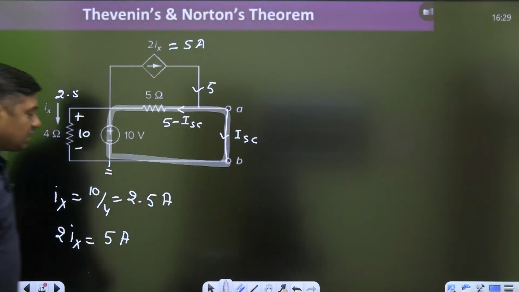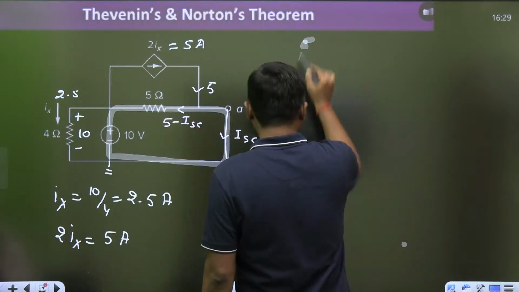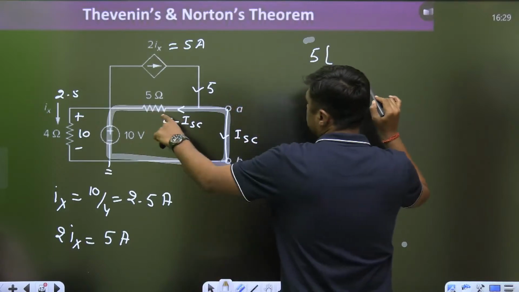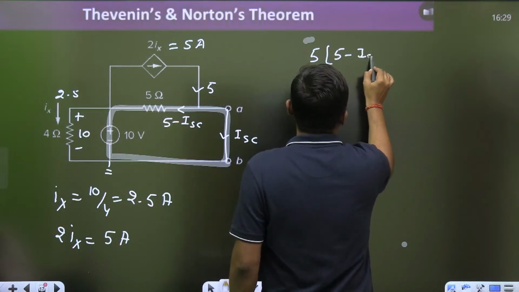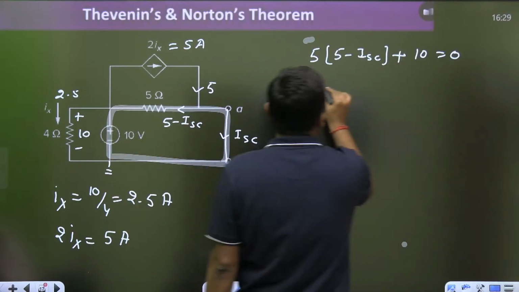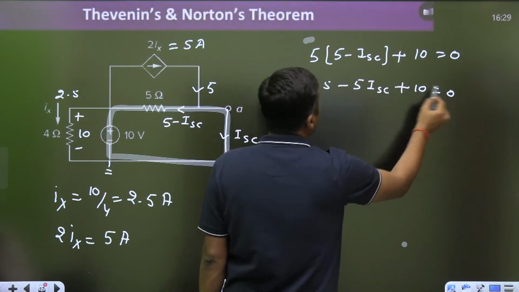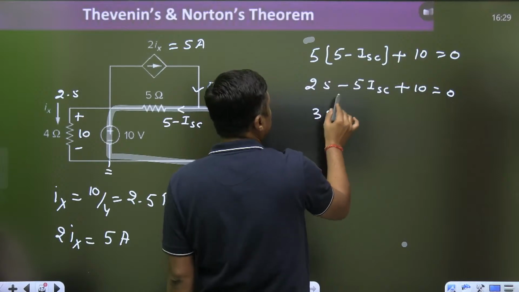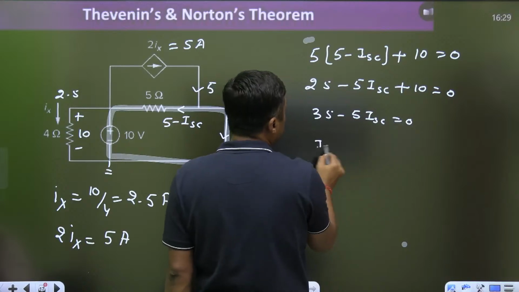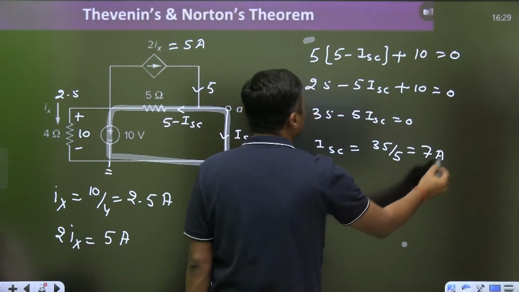When I apply KVL, you will get the idea about the ISC. This will become 5 times (5 minus ISC) plus 10 is equal to 0. 25 minus 5 ISC plus 10 is equal to 0. 35 minus 5 ISC is equal to 0. Check my calculation now. So ISC is equal to 35 divided by 5. I am getting 7 ampere. Is it correct?